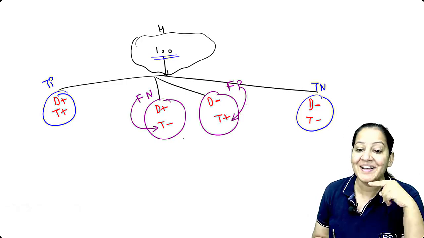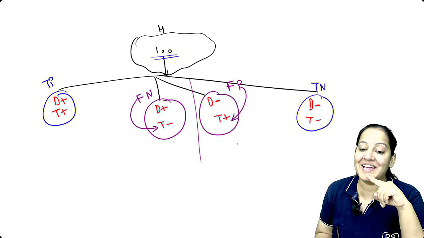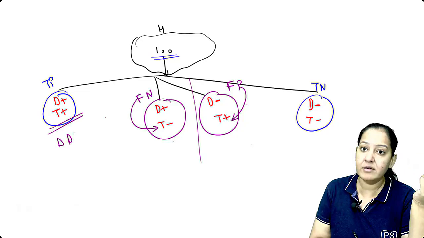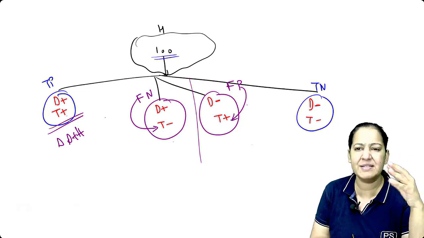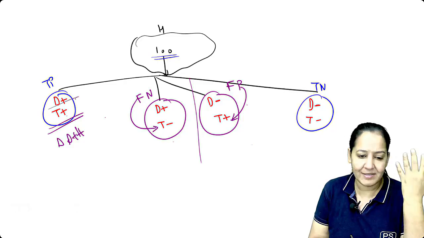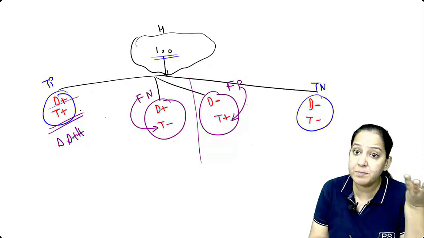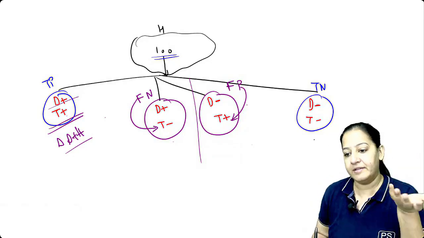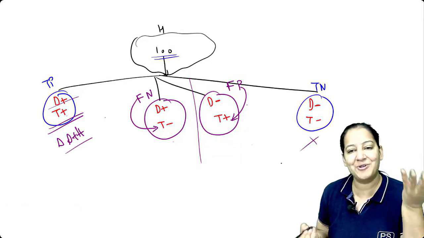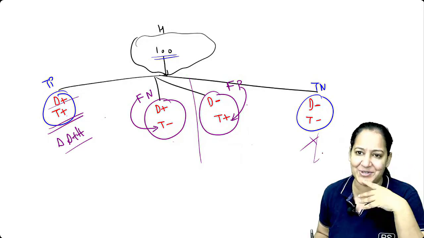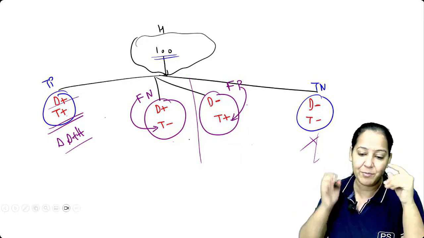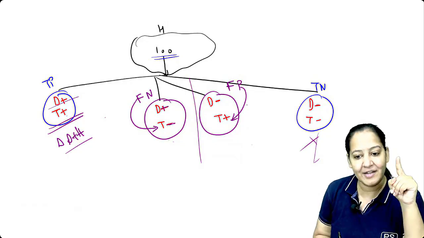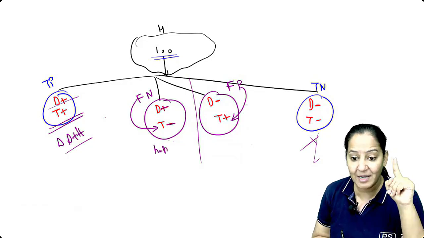You got my point? Imagine which is more unlucky among them. Both of them are unlucky. These are the lucky ones. We are doing early diagnosis and treatment. Very good. They have the disease, it's their bad luck, but we are doing early diagnosis. Before the symptoms are present, we will treat them. The prognosis will be very good. So in this way, they are lucky. And these are the ultra lucky, super lucky. They don't have to do anything. They should do repeated screening every year. They should go to their home. These are true negative. But what about these two? See their life. They have the disease, but the test result will be negative. So at that time, they will be very happy. Oh my God, I'm negative.